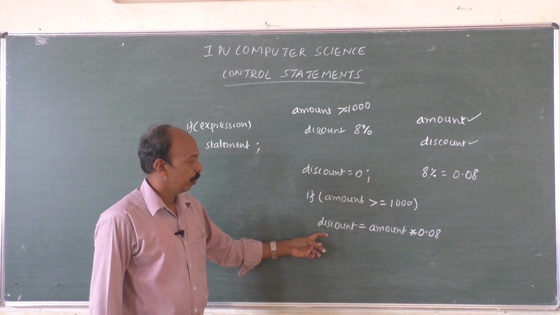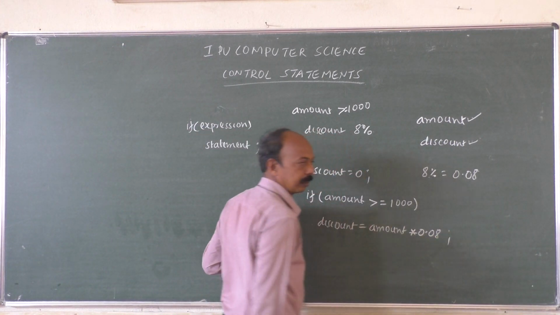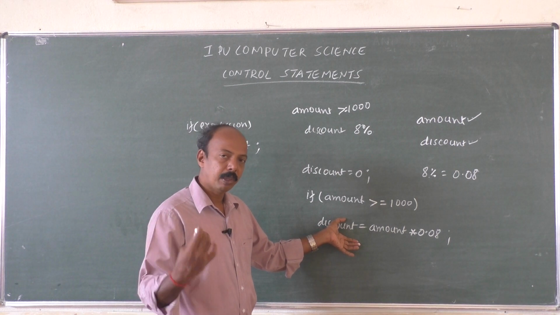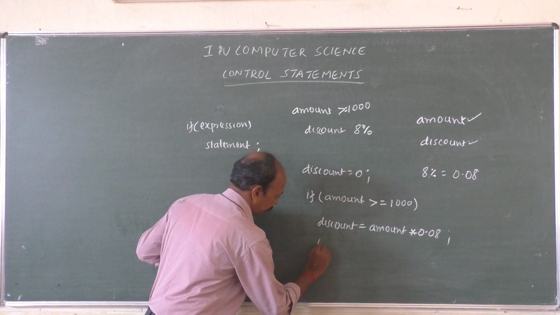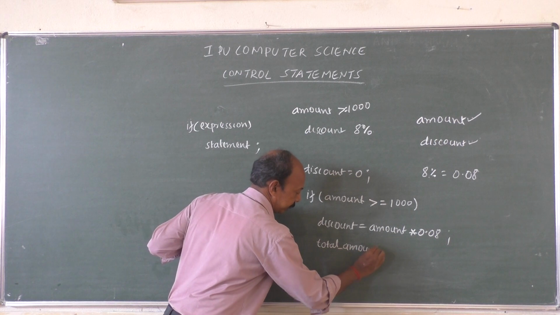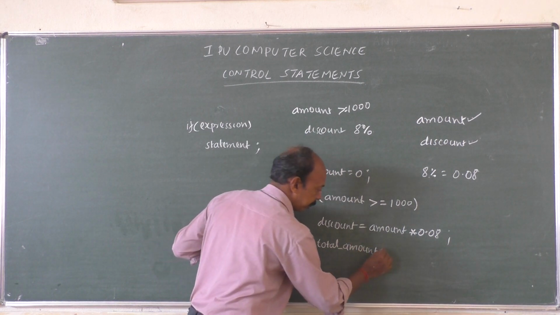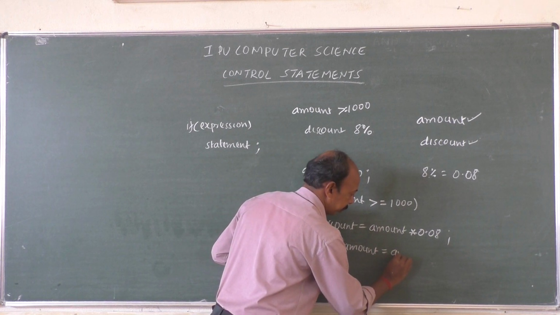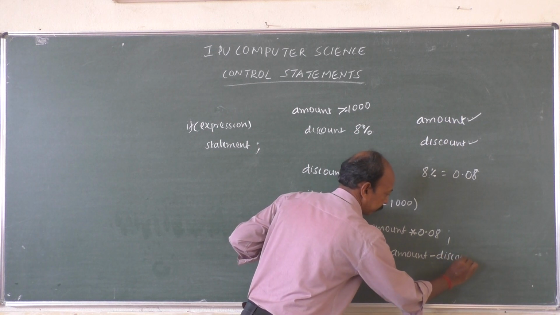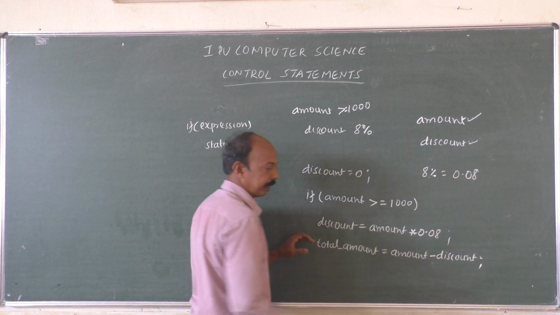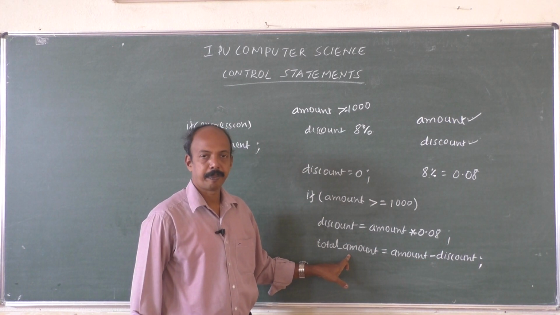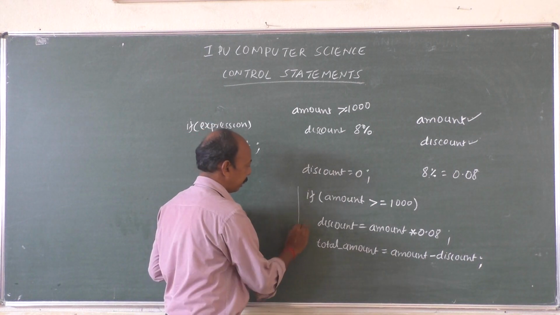Then what next? This is how much discount we are going to get. So the total amount that we have to pay is total amount. Of course, this is the next calculation which we need not have now. Let us try to understand. Amount minus discount. This will be calculated, and this is the amount that we have to pay to the shopkeeper. Okay, we shall concentrate on this part.